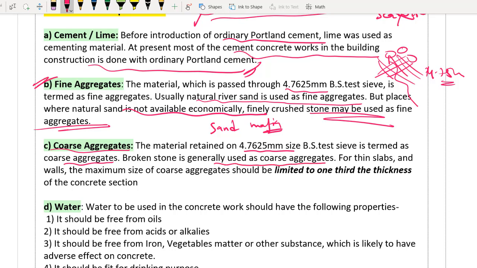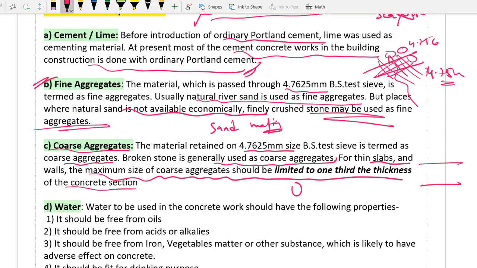Broken stone is generally used as coarse aggregate. Whatever stones we break at the quarrying site, we will be using it as coarse aggregate. For thin slabs and walls, the maximum size of coarse aggregate should be limited to 1/3 of the thickness of the concrete section. So you cannot use coarser particles also. I have told you whatever is retained above 4.75 mm is your coarse aggregate. It doesn't mean that you will be using 10 or 20 centimeter. No, it is not like that. There is some specification if you have any thin section, so the maximum size of coarse aggregate is limited to 1/3 of the thickness of that concrete section. There are some more specifications which we will be studying in detail later on.